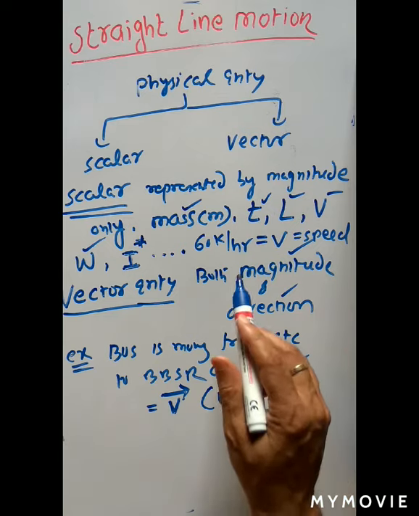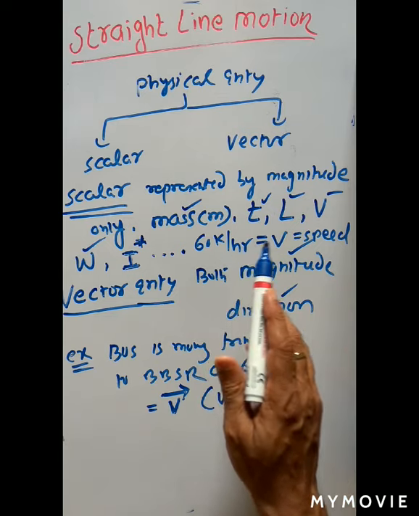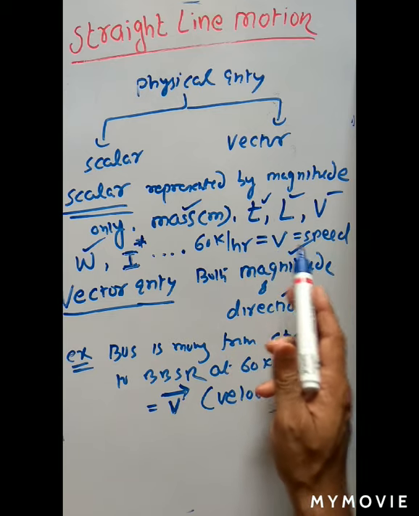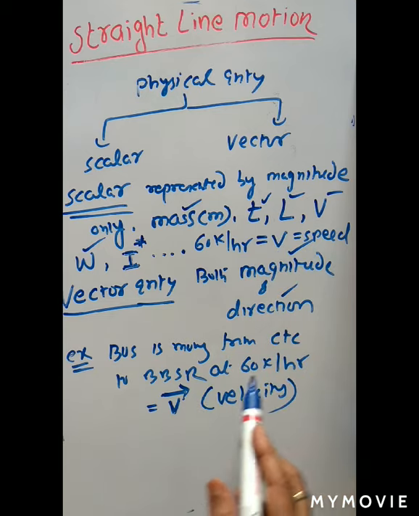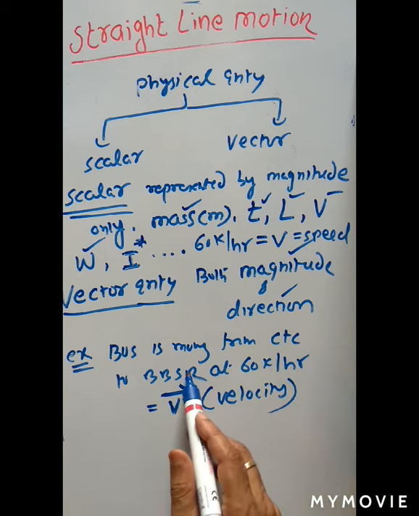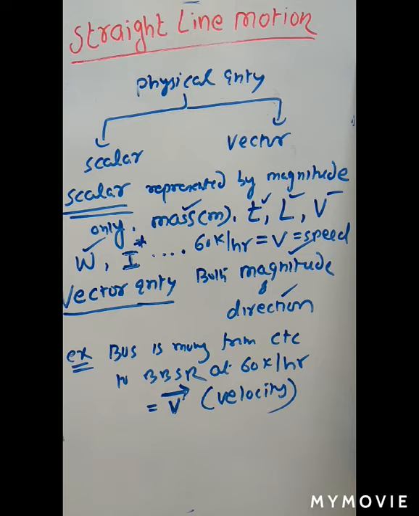Okay, so if a bus is moving at 60 km per hour, simple, then it is called speed because direction is not involved. But here the bus is moving at 60 km per hour from Cuttack to Bhubaneswar, direction is fixed, so it is called vector quantity. Okay, so force. What is the symbol of force? F. Just give an arrowhead. So that will represent a vector quantity. So force is a vector quantity because force has direction. So we have to apply force towards north direction or towards south direction. So direction is fixed.